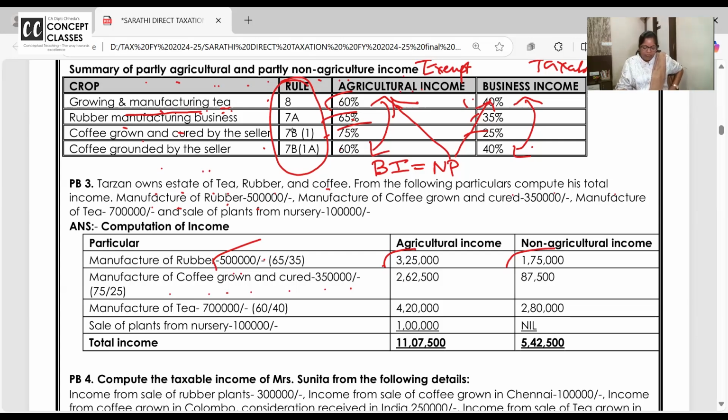Right? So coffee is just grown and cured, not powdered. So 75% of whatever is the income from 350, 75 and 20. Same way, third is manufacturing of tea, 7 lakhs. So nothing is given. Only manufacturing of tea, say you are getting total income of 7 lakh. 60 is exempt, 40 is taxable. Sale of the plants in the nursery, 1 lakh, exempt. This is nil. So you get the total.